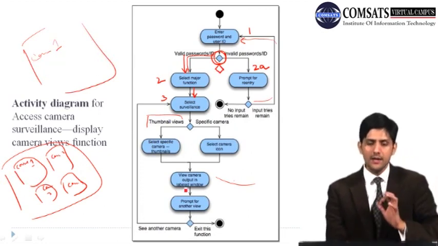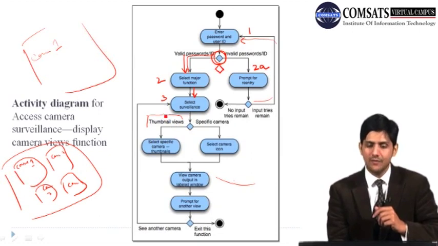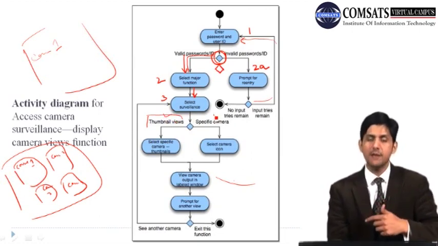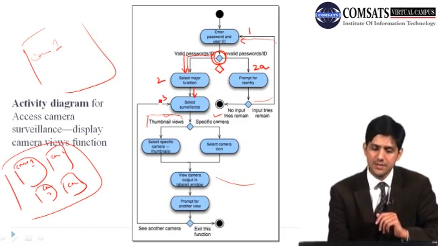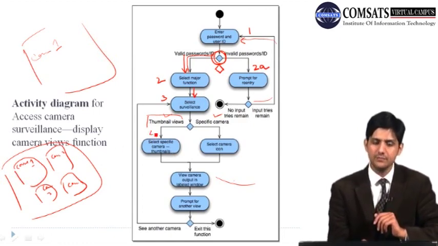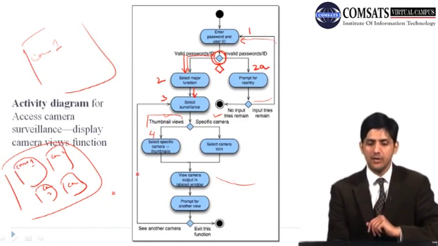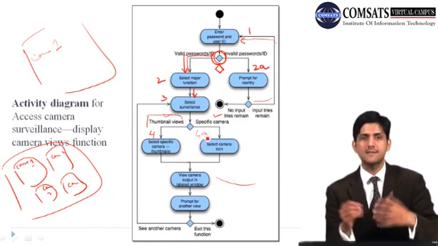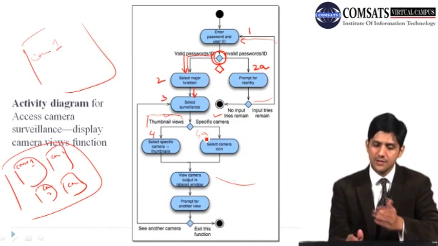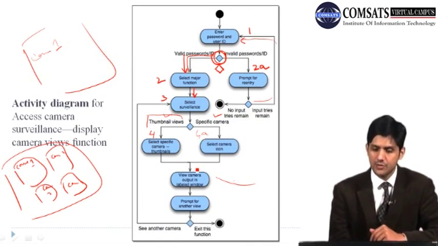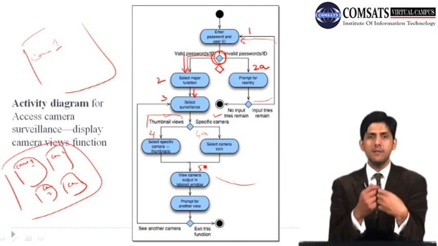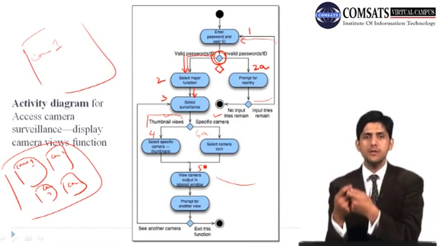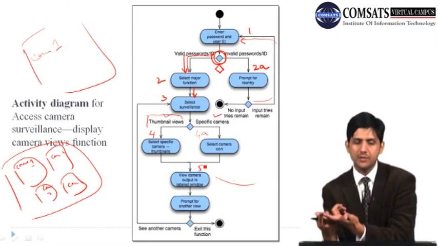Now again, there is a decision happening here. So based on what you select, whether you select a thumbnail view, or for example, the normal flow of events says that whenever you select surveillance, then it shows this thumbnail view. Now there might be an alternative that a user says, no, I want to look at a specific camera. So there is a 4A, and then you resume that. You basically resume at 5. If it's a thumbnail view, then you will get the feed from all the cameras, whereas if you select a particular camera, then you will only get the feed from that particular camera.